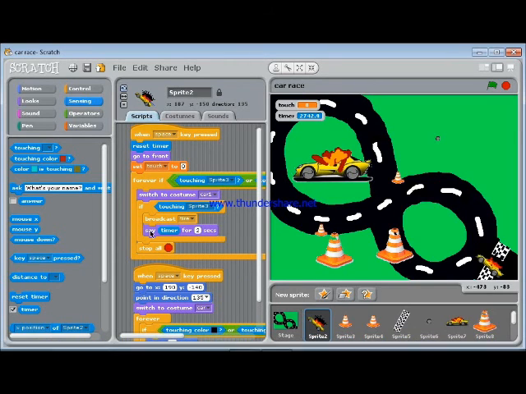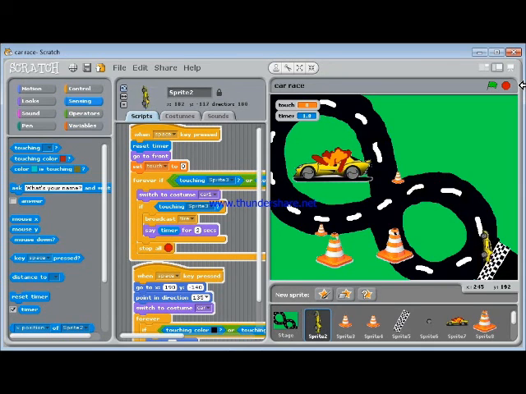Then add set timer for 2 seconds. Now we can play the game.